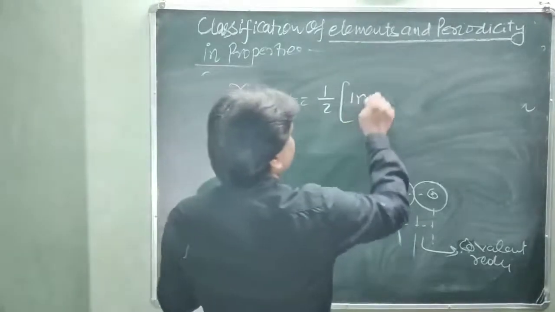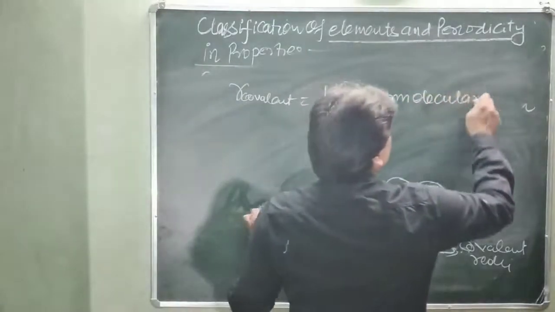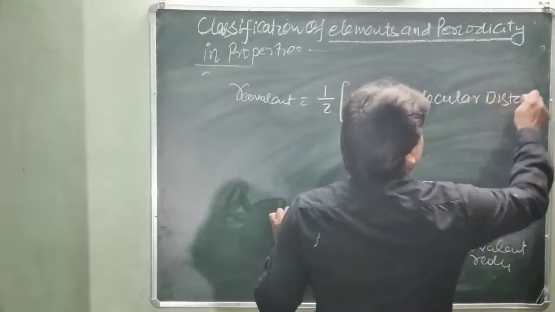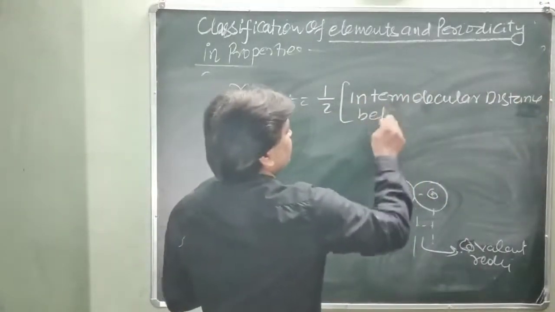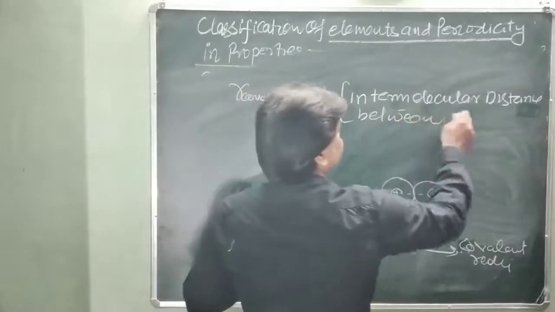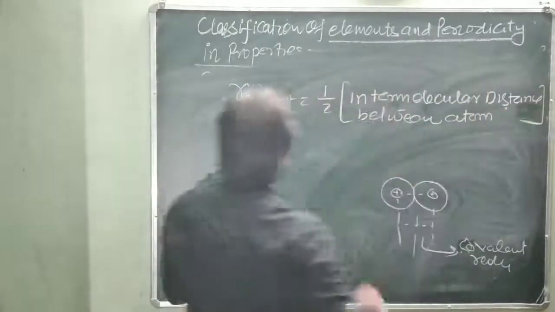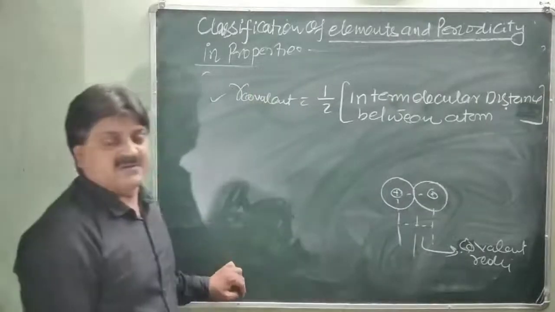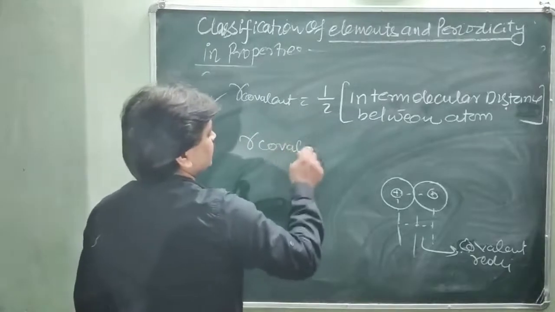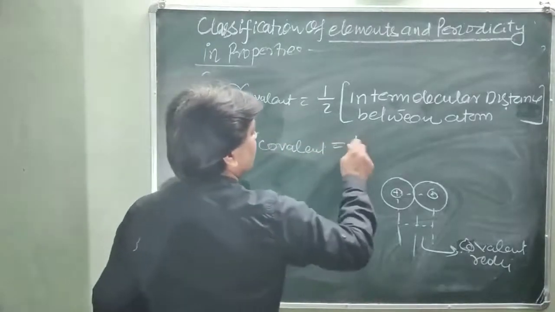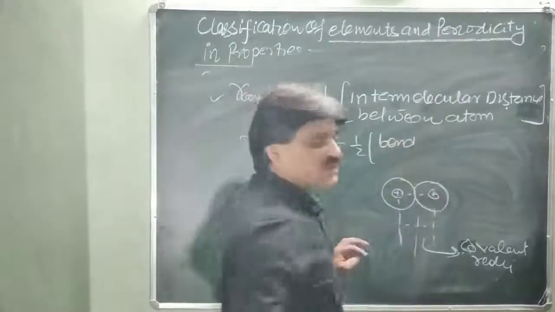This is the radius of a covalent molecule. Or you may write R covalent is equal to half into bond length. This distance is also known as the bond length.